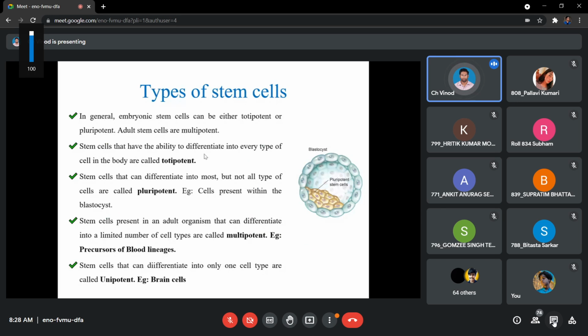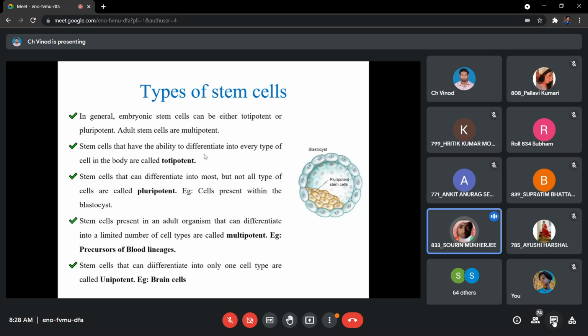Then comes the second category called pluripotency. Plural. Plural मतलब क्या होता है? What do you mean by plural? More than one. One or many, sir. Usually plural is for many. Yeah. Here in case of biological terms, especially in case of stem cells, plural means wide range of. Okay, a large population of.